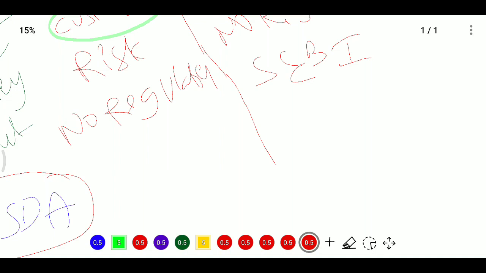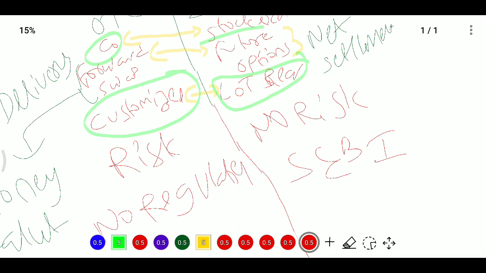And what are the examples for OTC? OTC will have forwards, swaps, swaptions, etc. Whereas exchange traded derivatives will be futures and options, etc. And is there any intermediary? In the OTC there is no intermediary. In the exchange traded derivative, the stock exchange is there as an intermediary. That intermediary will decide the cases.